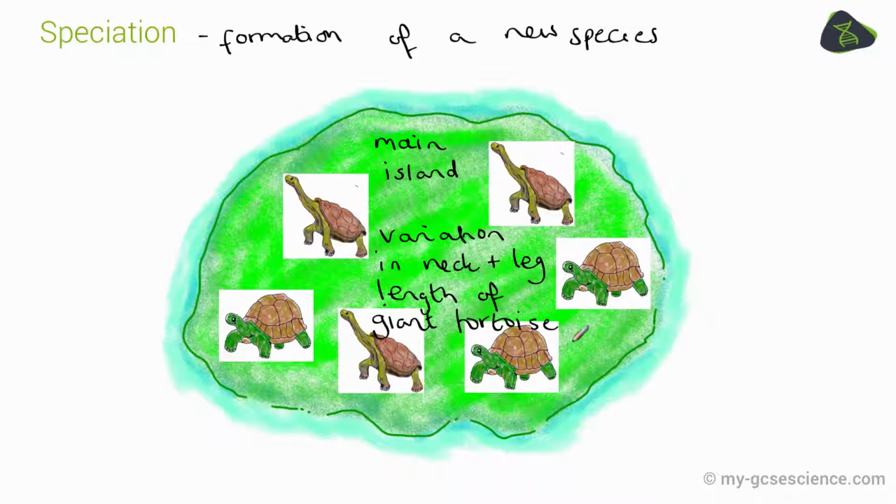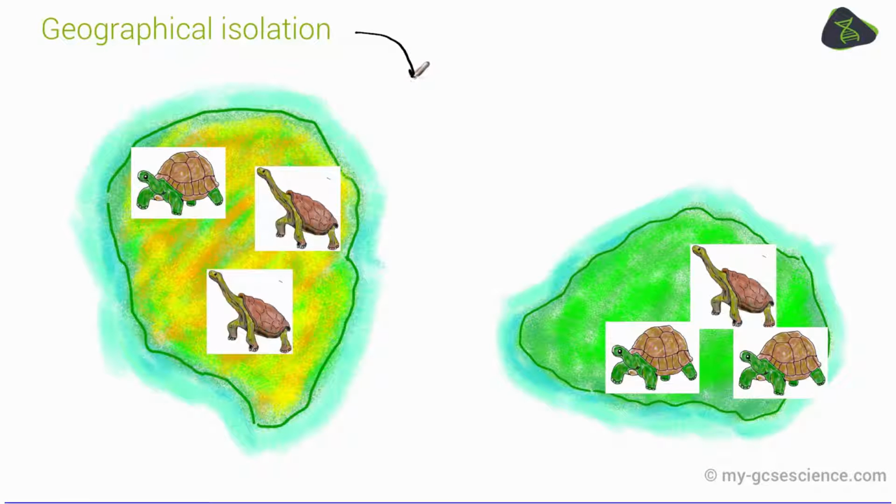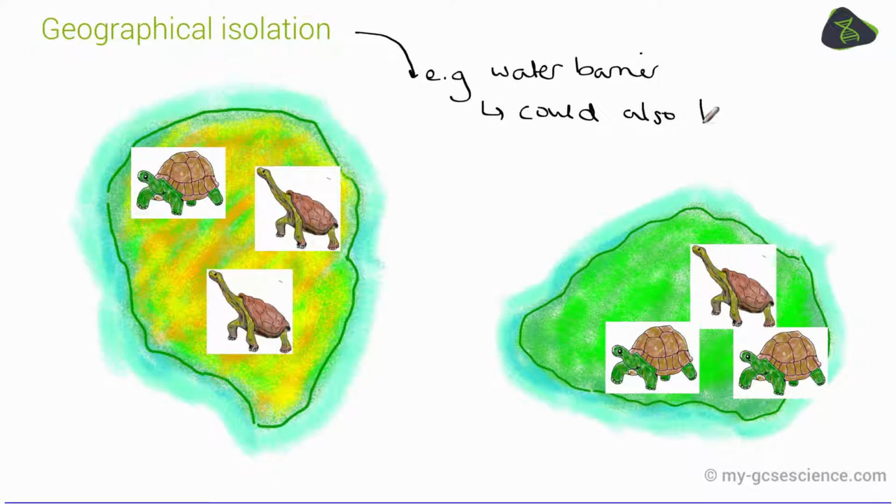Many, many years later, due to continental drift, this main island may have broken up into two smaller islands, and those two smaller islands would drift away from each other. The water between the two islands formed a geographical barrier. Now, in speciation, it isn't always water that's a geographical barrier. It could be something like mountains or an area in a rainforest that has been deforested, separating a large rainforest